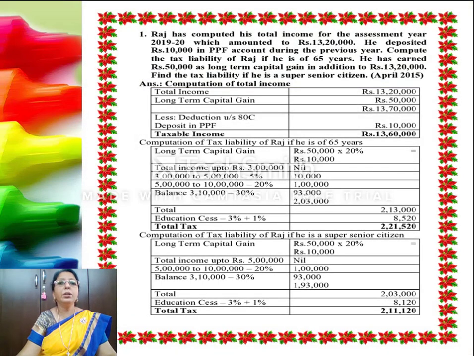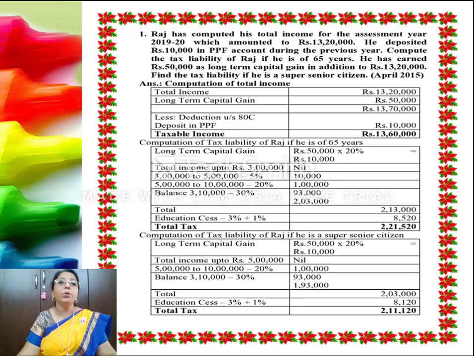Now let's move on to some simple problems. Here we have a person whose income is 13,20,000. He has deposited 10,000 in Public Provident Fund account during the previous year. Now we are required to compute his tax liability if he is of 65 years of age and he has earned 50,000 long-term capital gain.